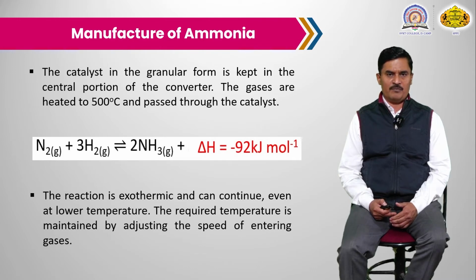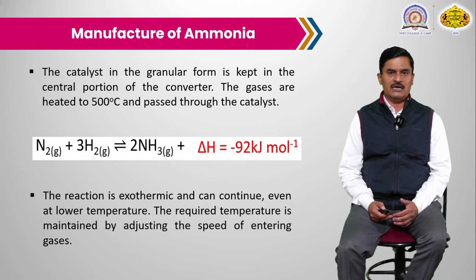So the granular catalyst reacts with nitrogen and hydrogen gas, reduces the optimum temperature and converts them into ammonia, and this reaction is exothermic, meaning heat is evolved during the reaction. The reaction is exothermic and can continue even at a lower temperature. The required temperature is maintained by adjusting the flow rate of the gases. If we increase or decrease the flow rate of the gases, then the temperature may increase or decrease.